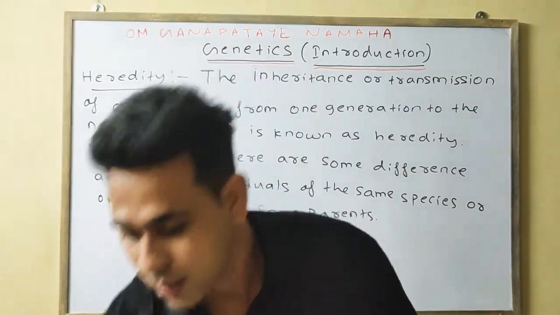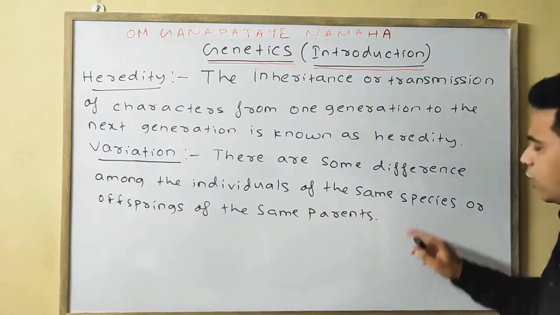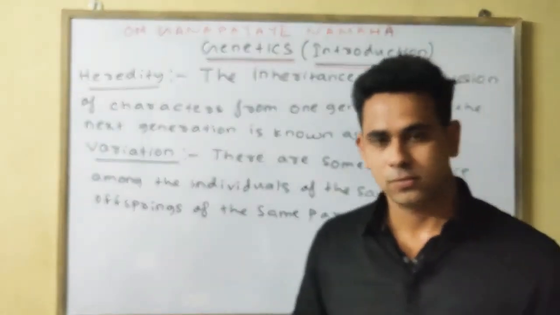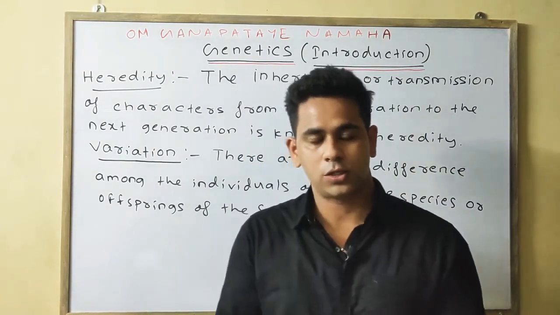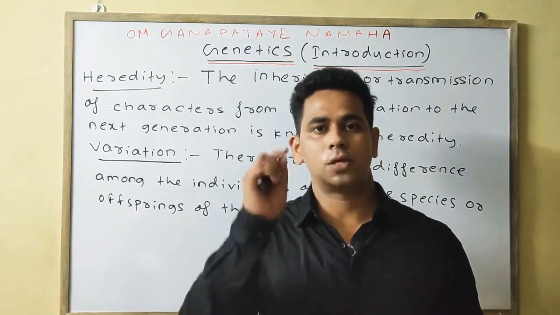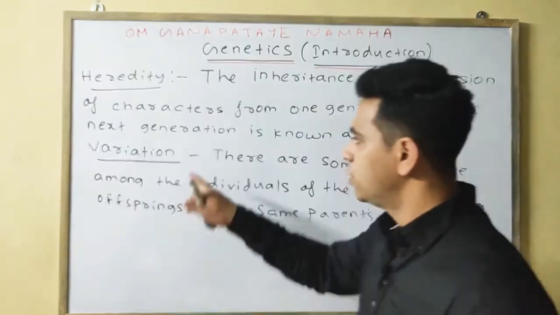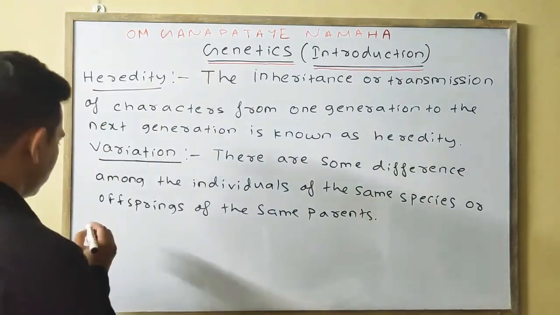That is described in this point: there are some differences among the individuals of the same species or offspring of the same parent. Two brothers, two sisters, or even two identical twins must have some difference, and that is known as variation. Last one is genetics.